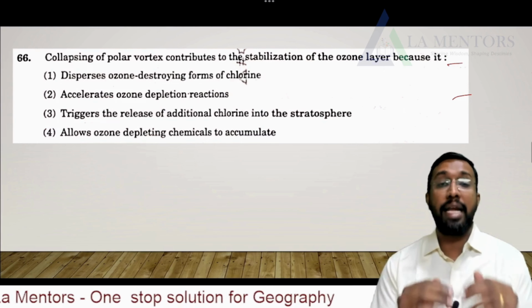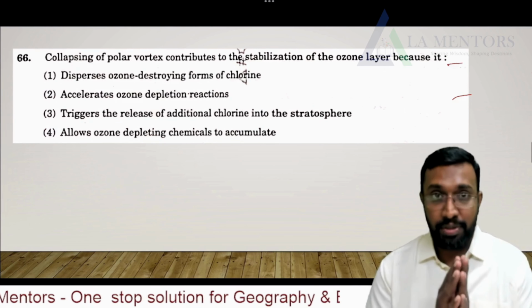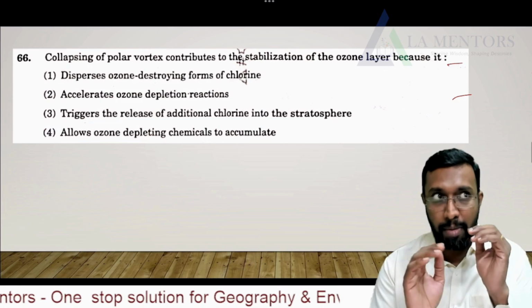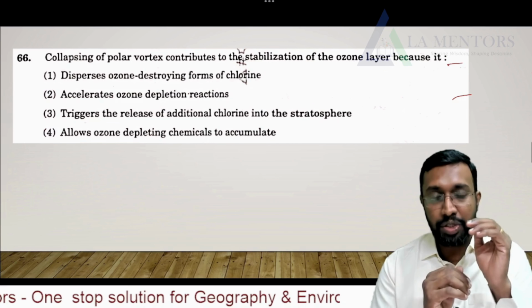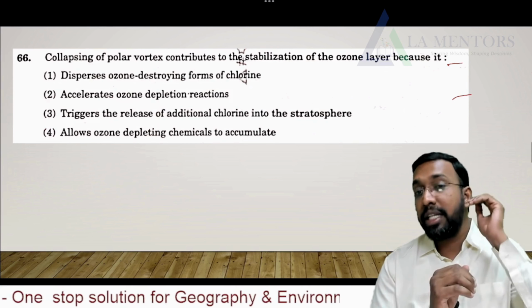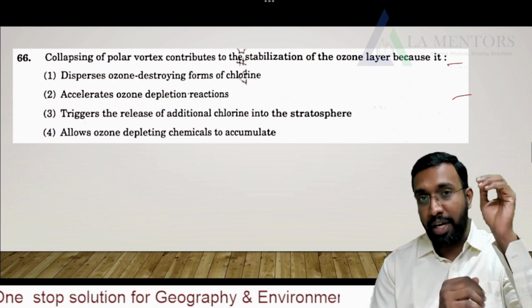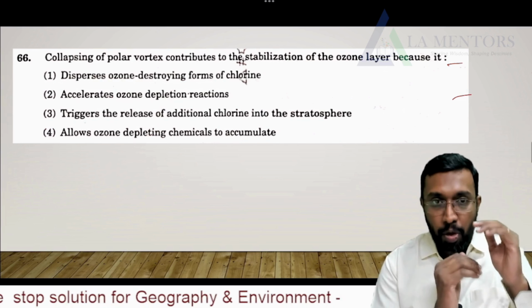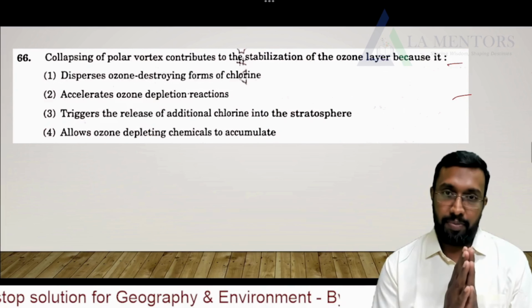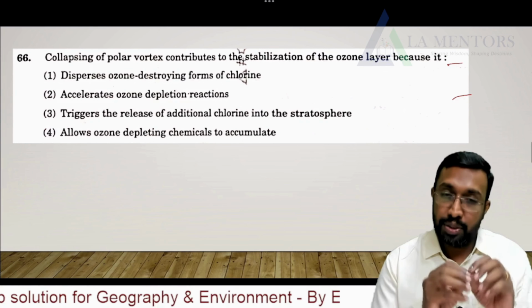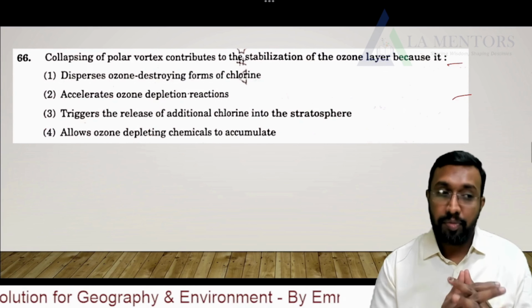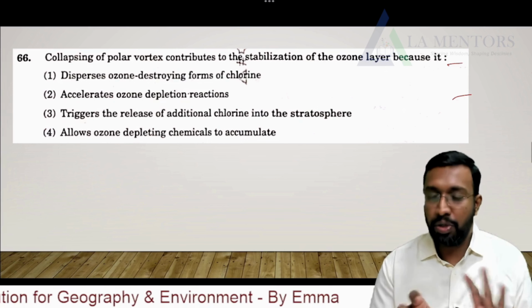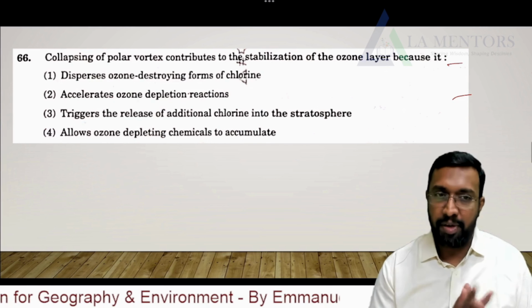From the regions of tropopause until the regions of mesosphere, this specific polar vortex condition prevails, where the temperatures fall, and due to this, the ozone gets affected in a different manner.